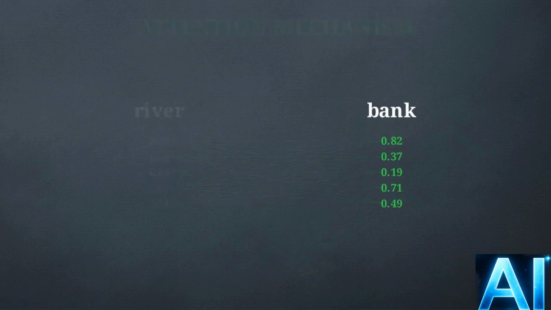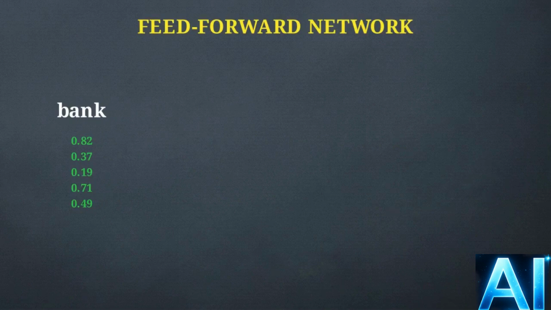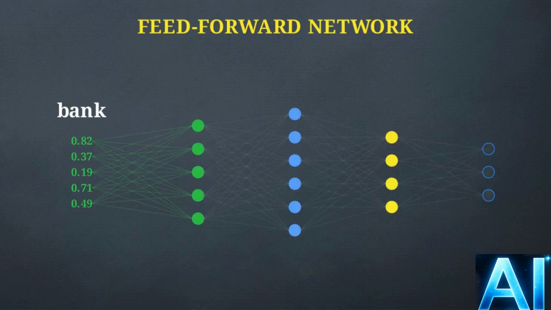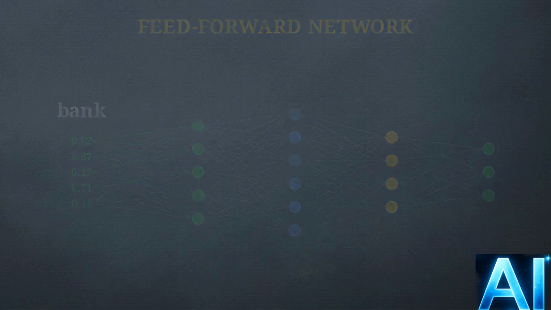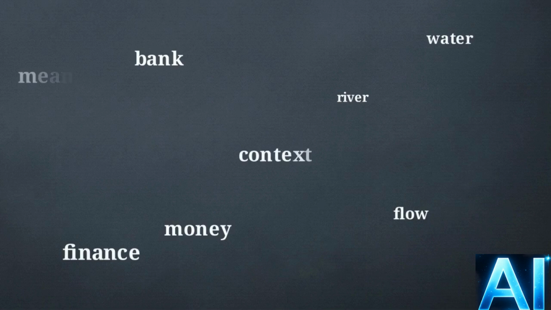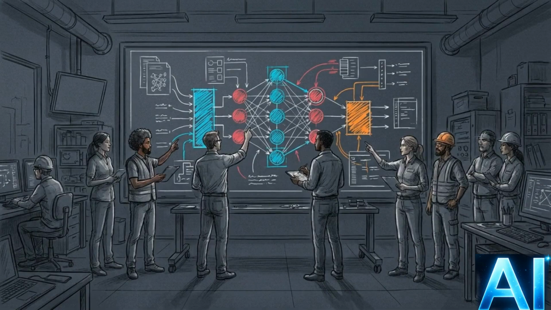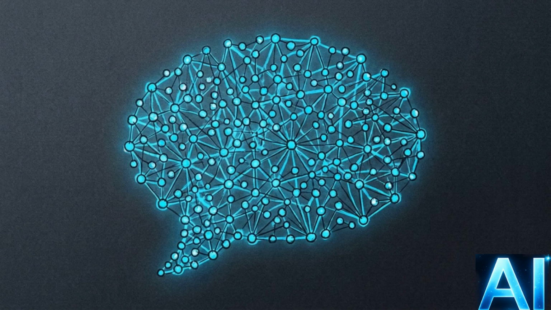From there, these context-enriched numbers flow through a feed-forward neural network. This operation gives the model extra capacity to apply the broader patterns of language it memorized during training. Inside a large language model, meaning is not established by hard-coded grammar rules. It is a fluid, mathematical relationship between surrounding words, all calculated simultaneously. While human engineers design the architecture of transformers and attention, they do not program the specific answers. The final output is an emergent phenomenon resulting from the tuning of those hundreds of billions of parameters.